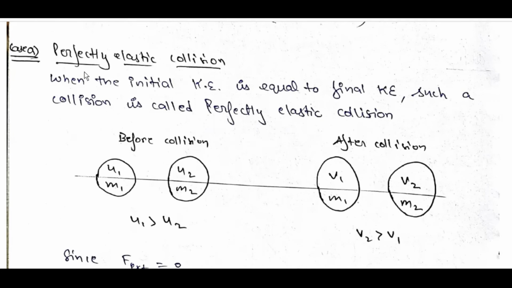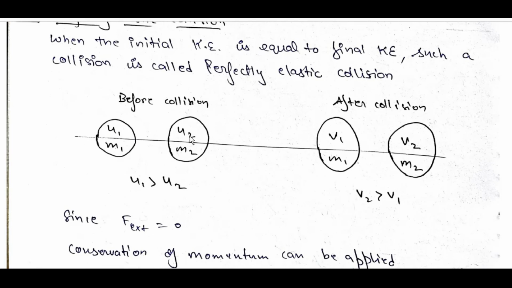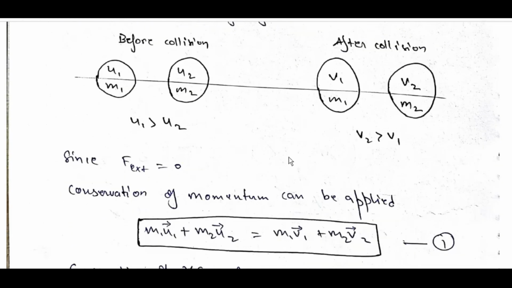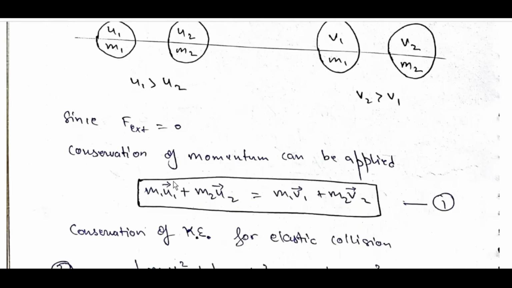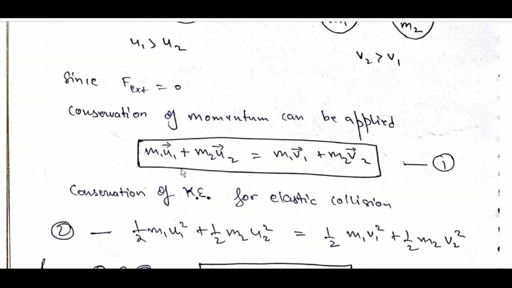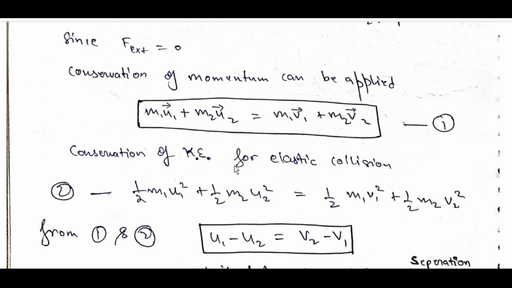Case A, perfectly elastic collision: when initial KE is equal to final KE, such a collision is called a perfectly elastic collision. Before collision: u1, m1, u2, m2, with u1 greater than u2. After collision: v1, m1, v2, m2, with v2 greater than v1. Since F external is equal to 0, conservation of momentum can be applied: m1 u1 plus m2 u2 is equal to m1 v1 plus m2 v2.